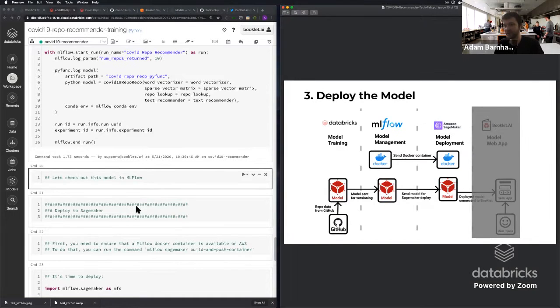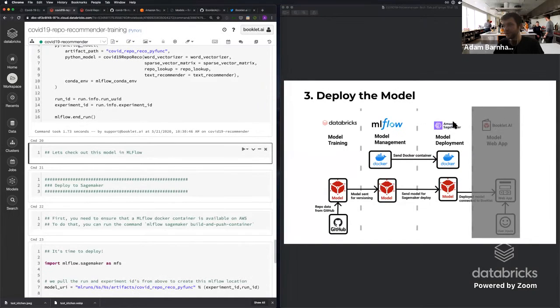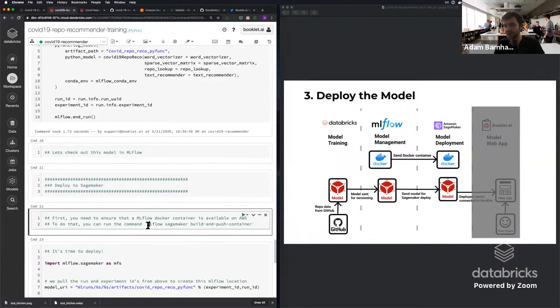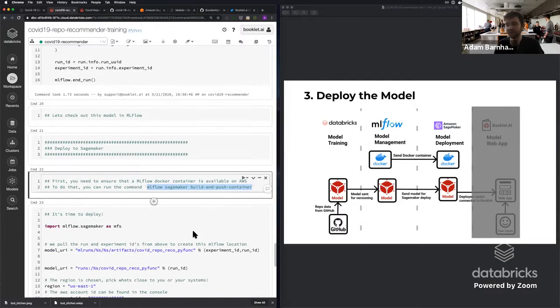So the way this works is actually, first you need to make sure that your SageMaker instance on AWS has a copy of the Docker container that can run the model. I'm not going to do that on this live demo, but all you need to do is run MLflow SageMaker build and push container. And this has all the functions built in to allow that Docker container to just be pushed up into AWS. And now what we want to do is actually go ahead and deploy it.